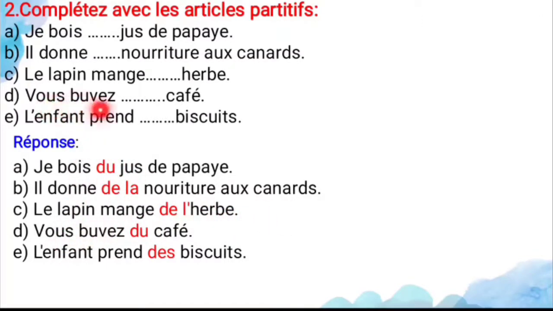Next one, vous buvez dash café. So café, it's a masculine noun. For that you can use du. So vous buvez du café. So you drink some coffee. And next, l'enfant prend dash biscuit. So children take some biscuits. So biscuits is a plural noun. For that you can use des. So this is all about the exercise which is based on your content, that is les articles partitifs.